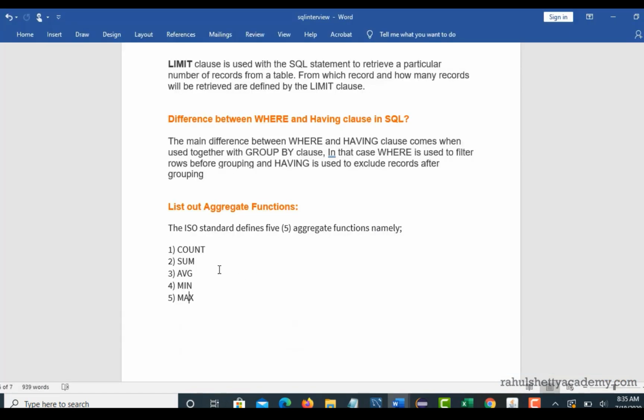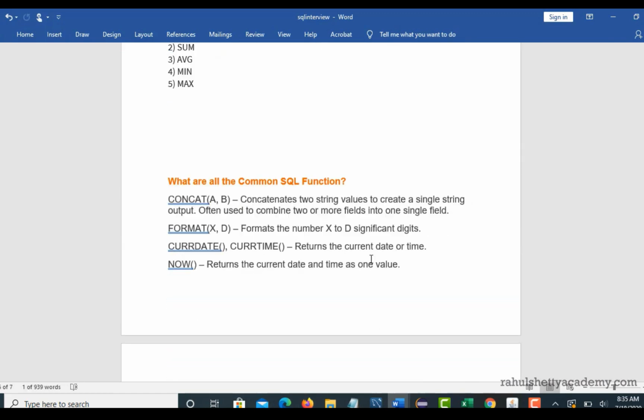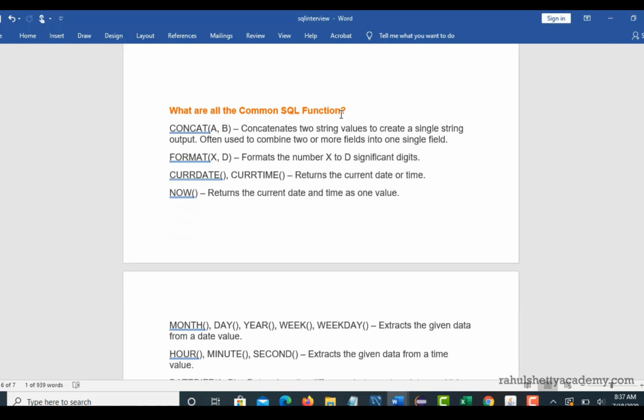So this is how you can use aggregate functions to do any operation based upon the results you got from your database. Okay, so what are common SQL functions? There are some functions which we use frequently if you deal with databases. One is concat. If you want to concatenate two strings, then concat is a method, and there is a method called current date that returns the current date or time. And we also discussed the now method, right? This function will help you to get the time also, but current date gets the date or time.